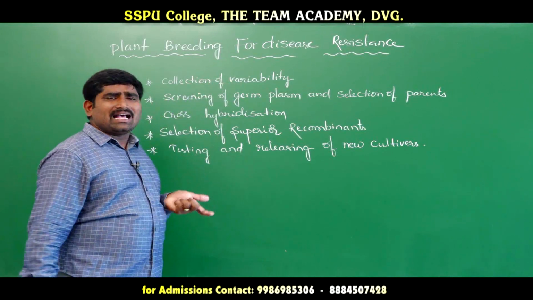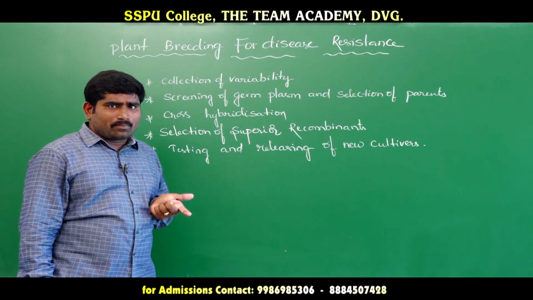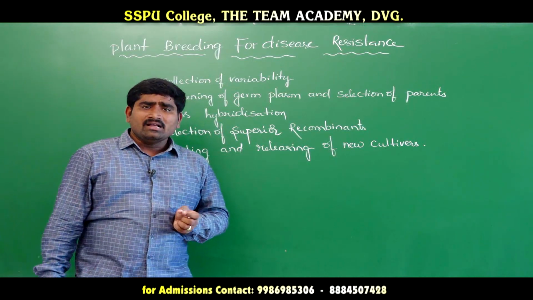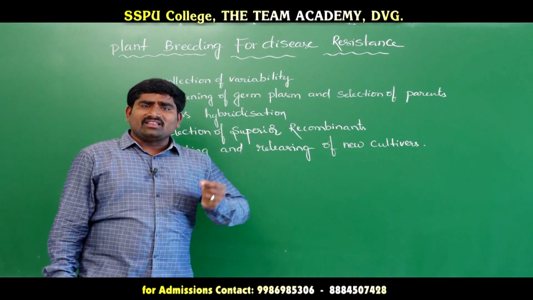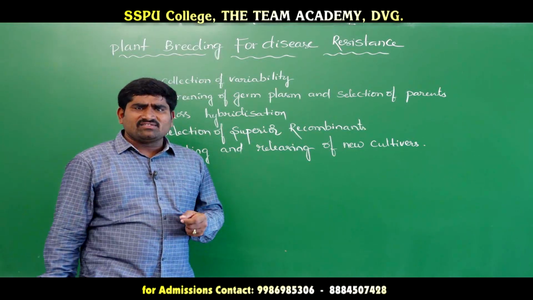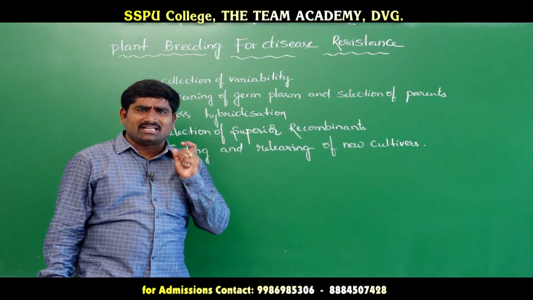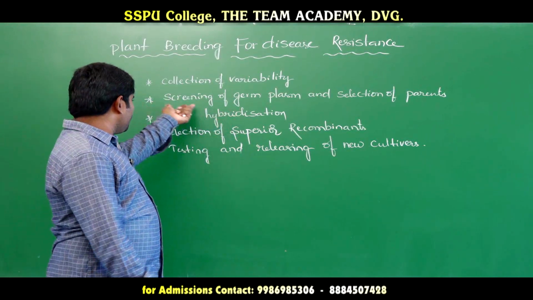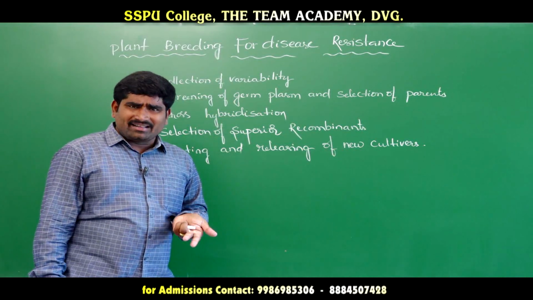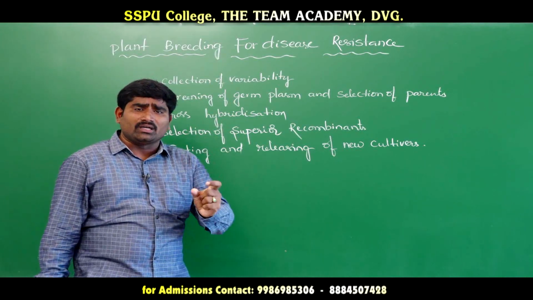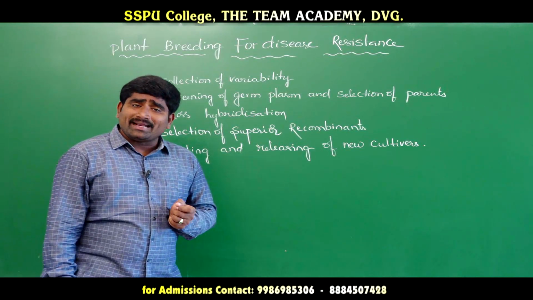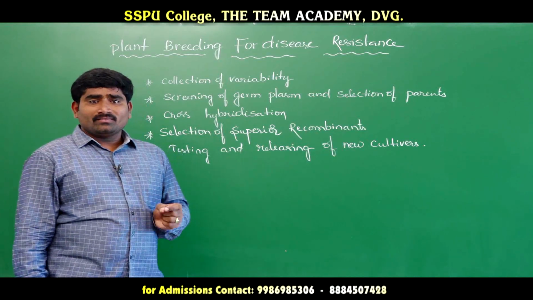First, collection of variability, as we have discussed, this is the root of the plant breeding program. And screening of germplasm. We know germplasm means collection of plants or seeds with all the diverse alleles of all the genes in a crop. When germplasm screening happens, we will find some of the plants having superior characters. The plants with superior characters should be selected as parents.